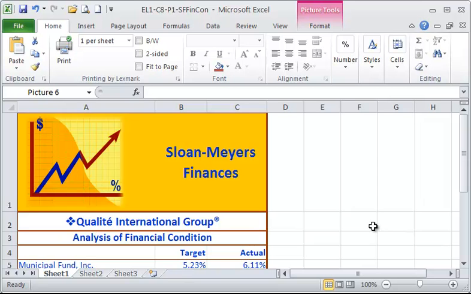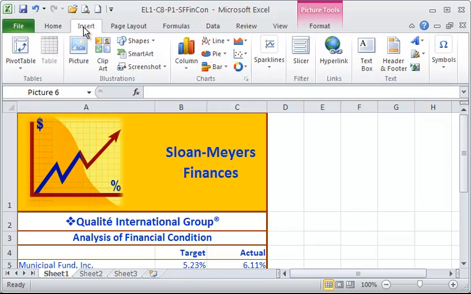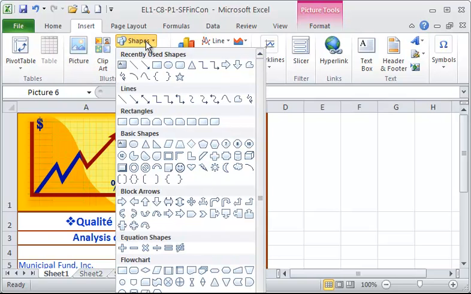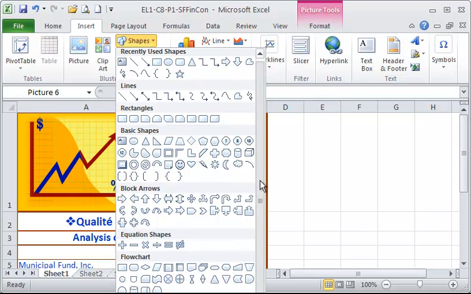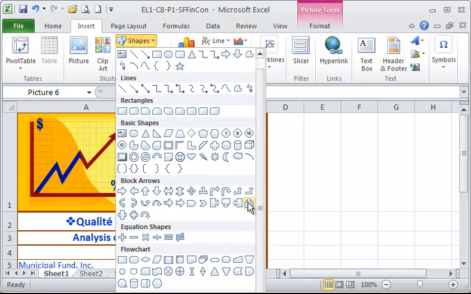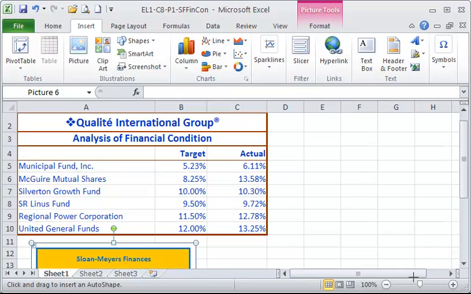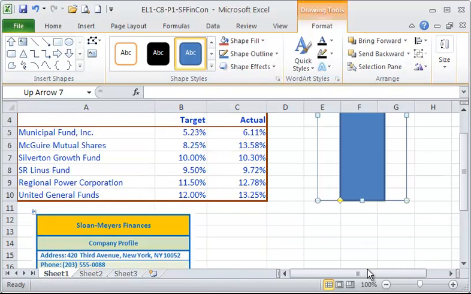But to insert those shapes, remember what we did before. We went to the Insert tab, and in the Illustrations group, we chose Shapes. And the shapes that we're looking for this time are, again, in the block arrows. We chose this one last time, but in the block arrows, we're going to choose an up arrow. So I'm going to click on that. We'll draw the arrow to the right of our table.